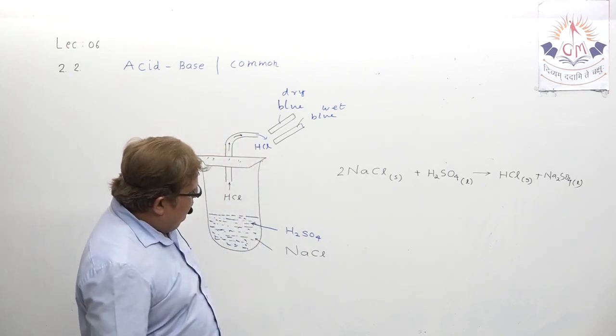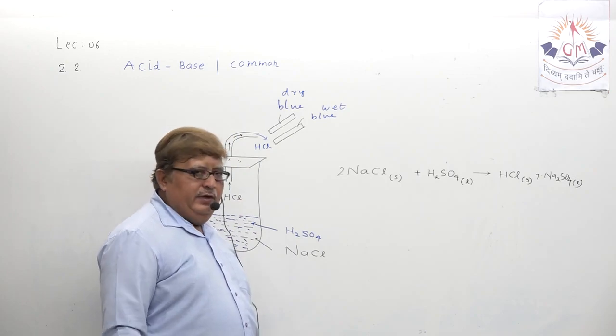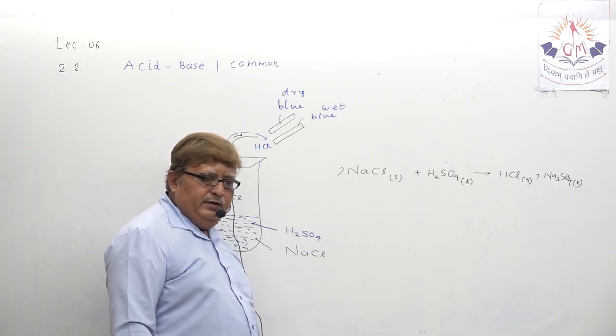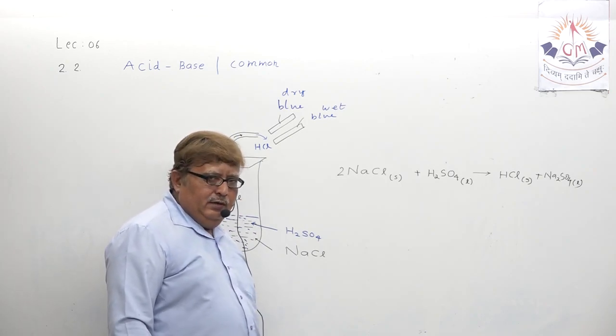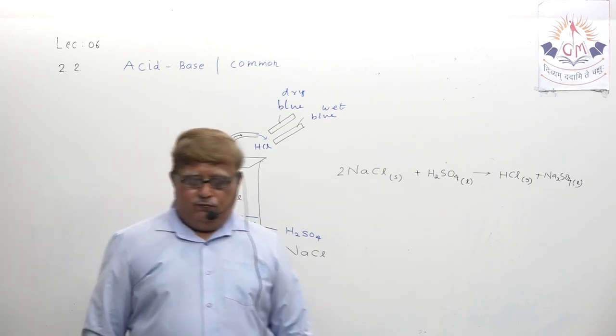Understand? So this is one experiment they have explained. Acid and base both are very effective in dilute form.